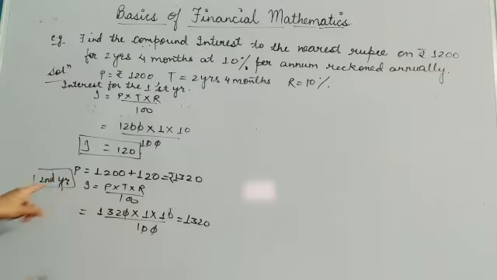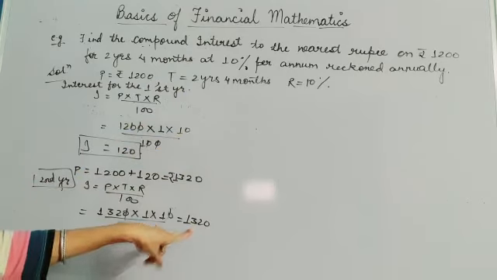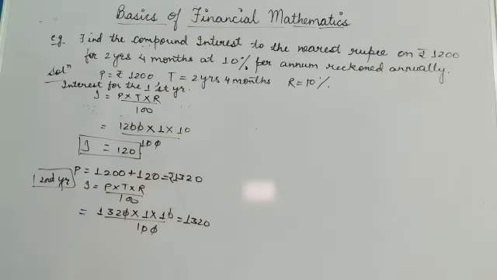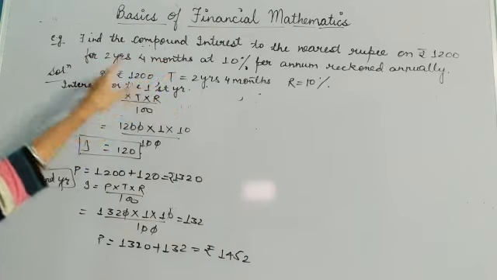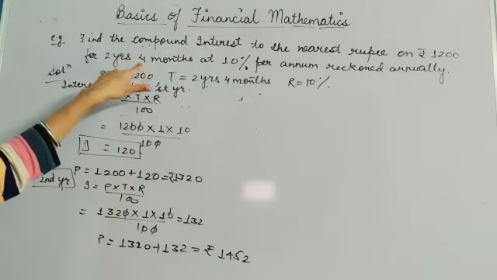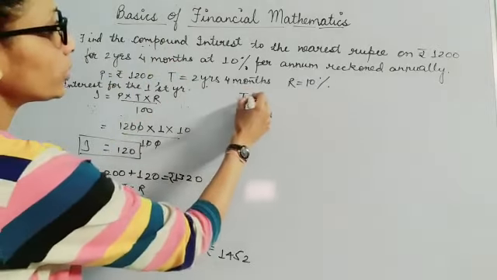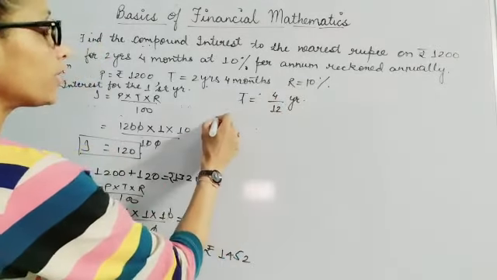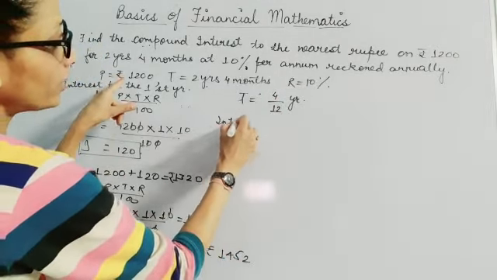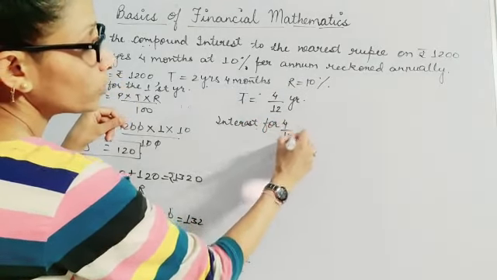Then you would calculate interest for the third year with this as your principal, and then again for the fourth year. This is your principal for the next year. It is not 4 years, it is just 2 years. So I have calculated for the second year. Now I have to calculate interest for 4 months. So I will change this time into years, that means 4 by 12 years.